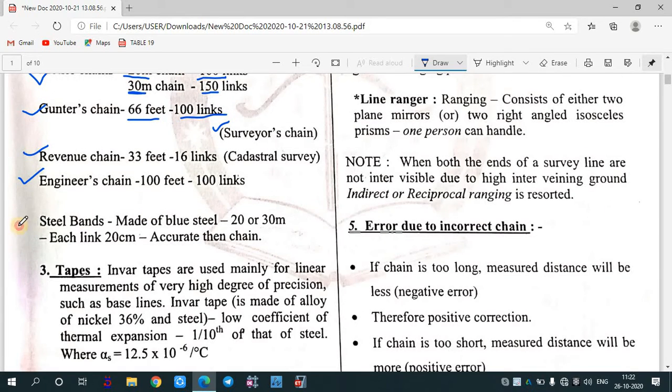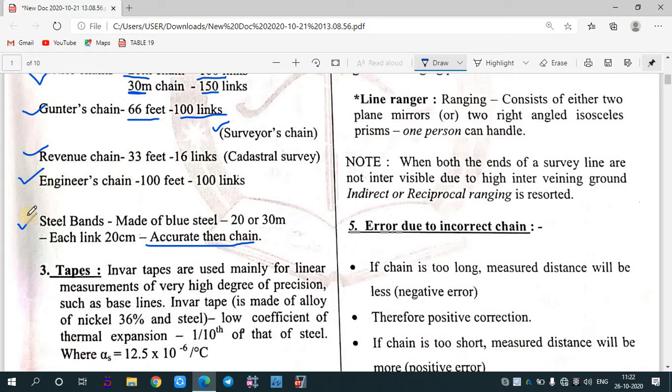After that, steel band is also used to measure horizontal distance. It is made up of blue steel. It is generally available in 20 to 30 meter length. Each link is 20 centimeters. It is more accurate as compared to chain. Steel bands are available in 20 to 30 meter length, the link is generally 20 centimeters, and it is also more accurate as compared to chain.